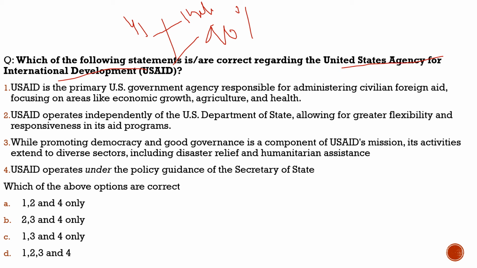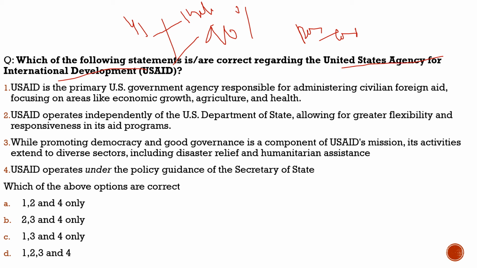But with the coming of the 47th US president and the Department of Government Efficiency under Elon Musk, they decided to cut the budget. They believe that the money they are giving through this fund is not something the USA wants right now, because, according to them, all this money is going to countries which are very much anti-USA, and the money is being misused. That's why he is cutting down the money under this aid, under this department.